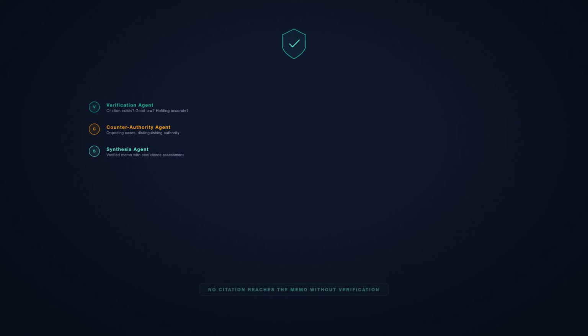An AI authority verification agent confirms every citation. The case exists. It has not been overruled. The holding actually appears in the source. An AI counter-authority agent searches for authority that cuts against the analysis. And an AI synthesis agent constructs the final memorandum with verified citations, counter-authority discussion, and confidence assessment. No citation reaches the memo without verification.